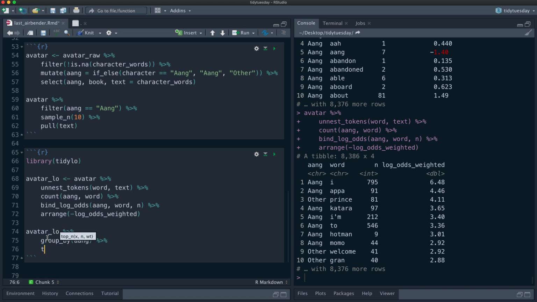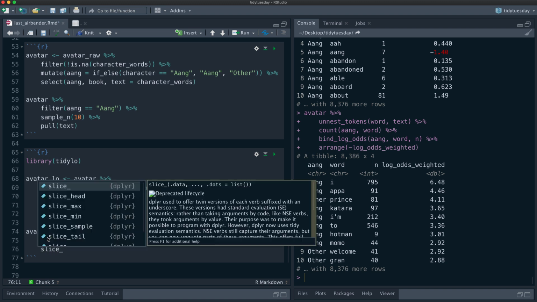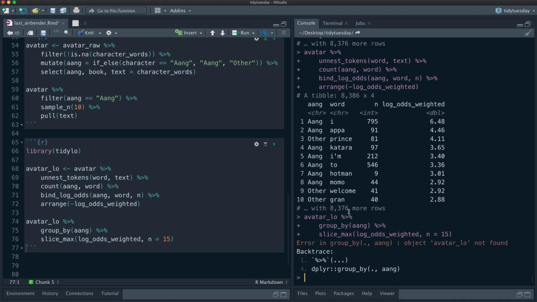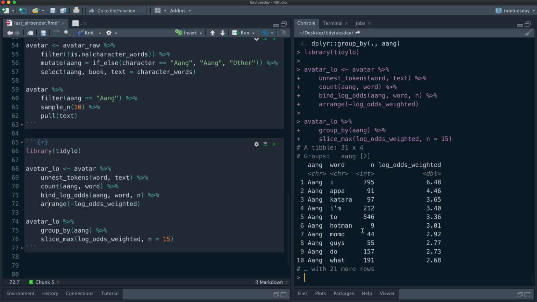We can use slice_max by log odds weighted, and n equals 15, I believe. Oh yeah, I have to make it first. Okay, so this is now the top 15 in both groups.